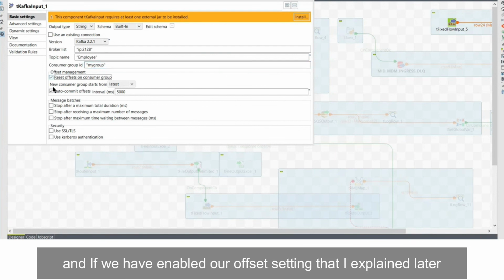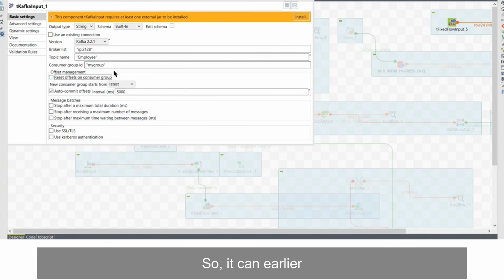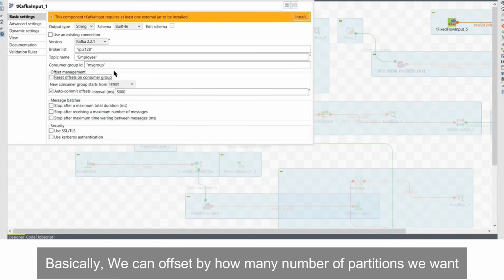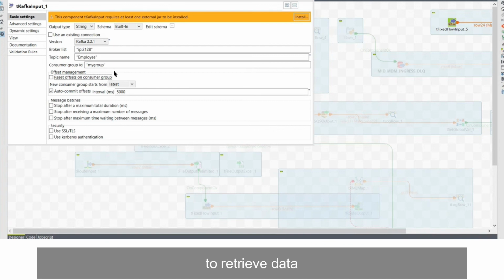And if we have enabled an offset setting that I explained earlier, basically we can offset by how many number of partitions we want to retrieve data. If that setting is enabled, we can write it here.